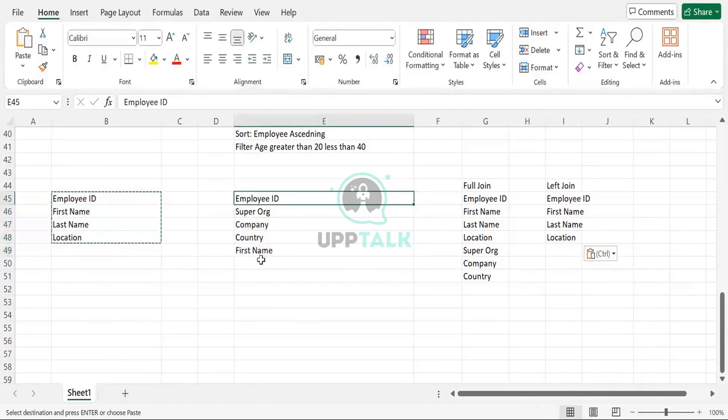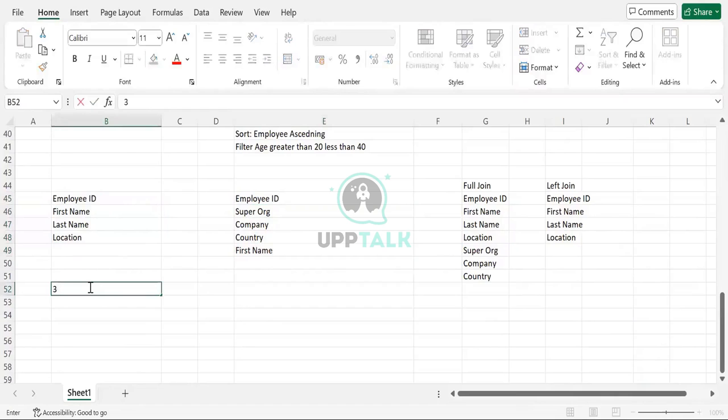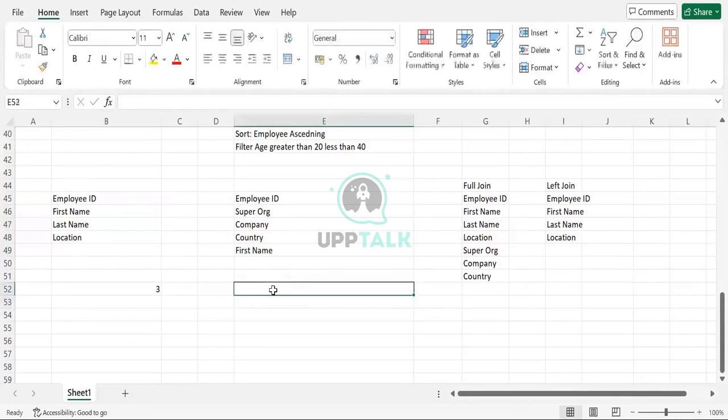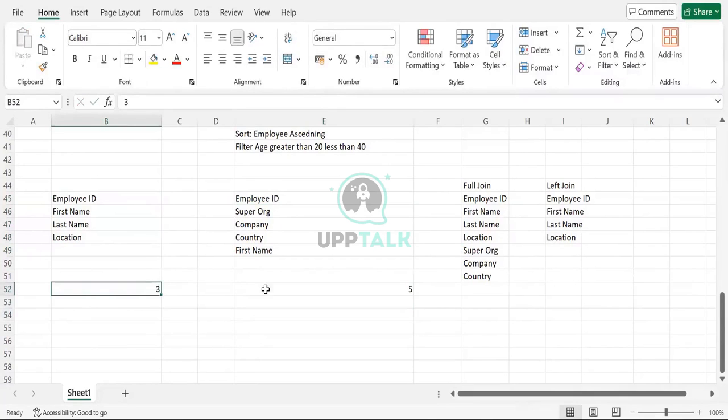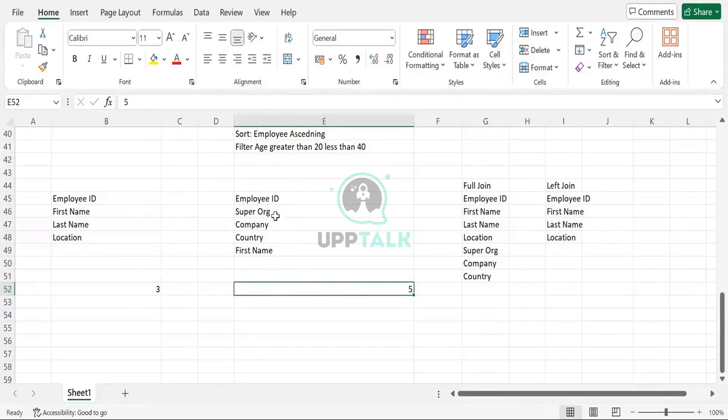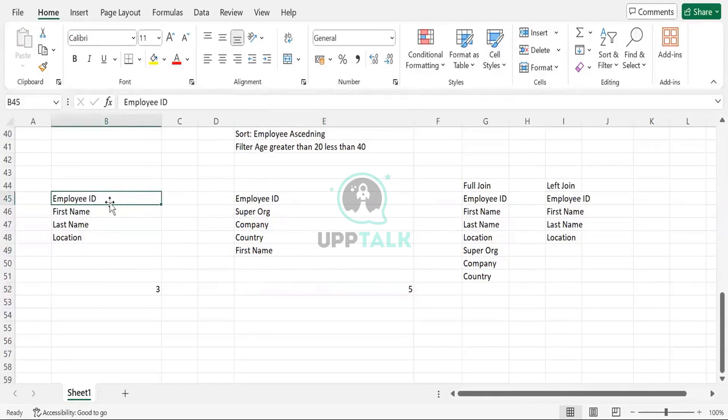Because we will only get the common fields. Let's say here there are 3 records and here there are 5 records. It will get these 3 records, but it will check whether it has any unique ones or not. It will only match and bring the matching ones. Let's say we use the joining key as employee ID. If the employee ID matches, then only it will give us that particular detail.